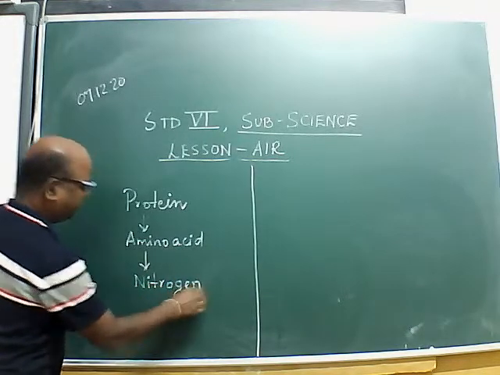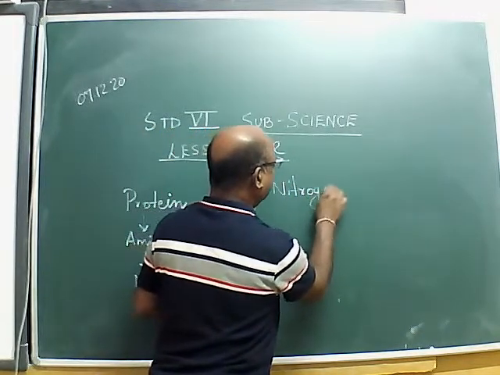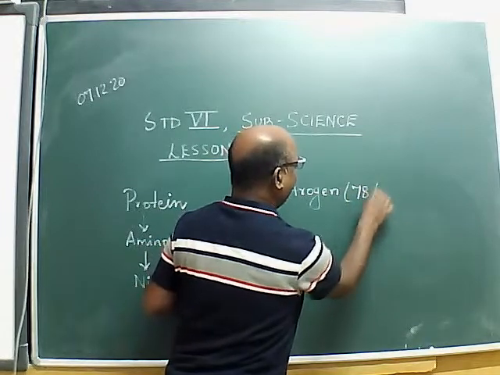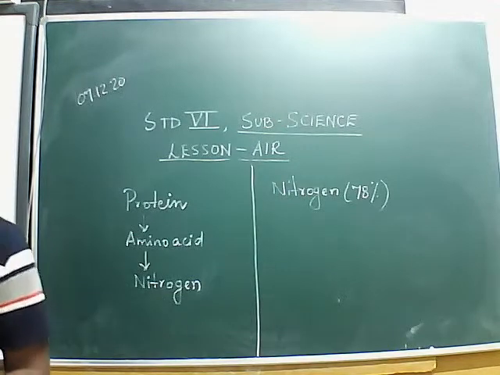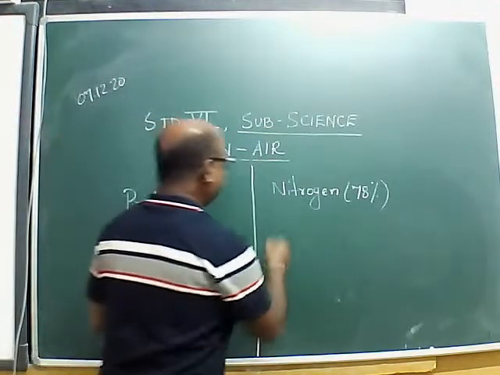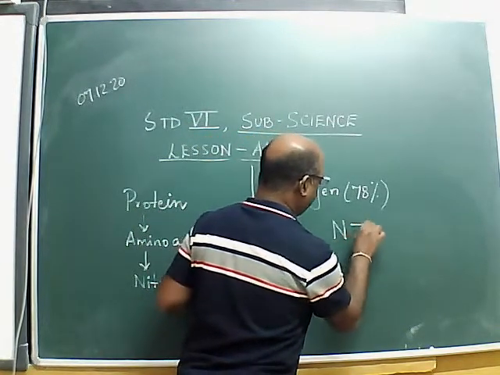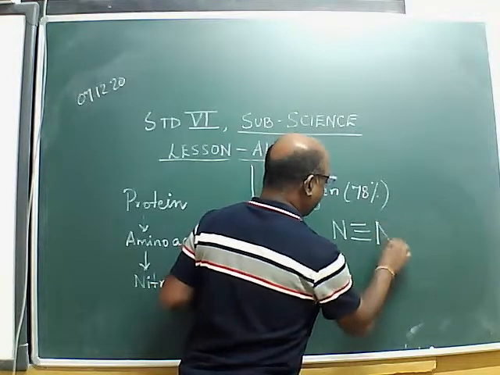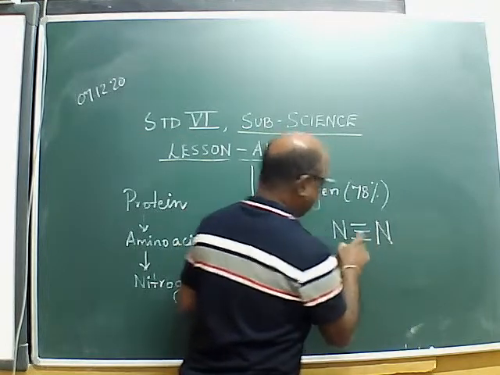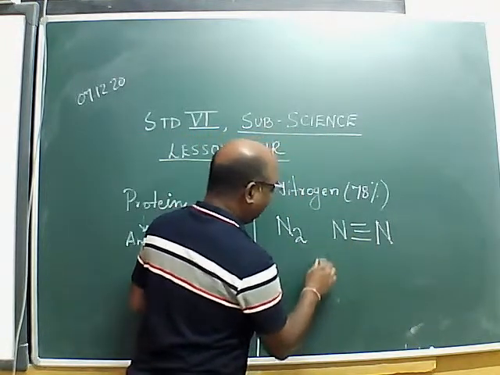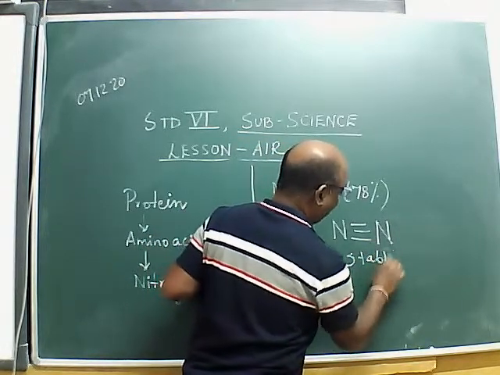So you already told me that nitrogen is present 78% in the air. Though it is present in large amount in the air, we find this diatomic nitrogen molecule strongly held together. These atoms are held together in this molecule by three bonds. Therefore it is quite stable and unreactive.